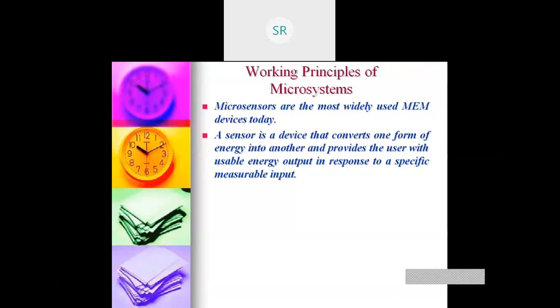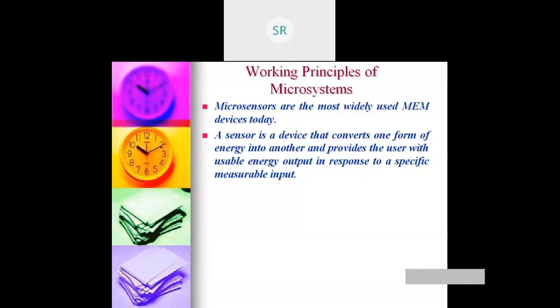The definition of microsensor: it's a device that converts one form of energy into another, and provides the user with a usable energy output in response to a specific measurable input.